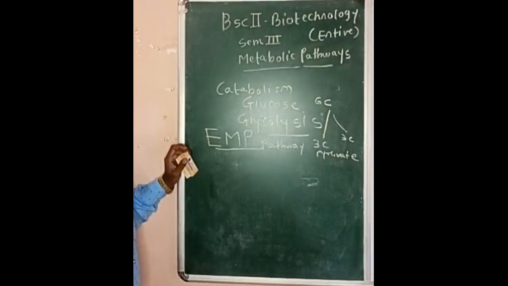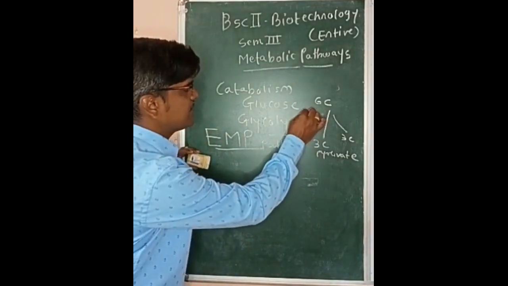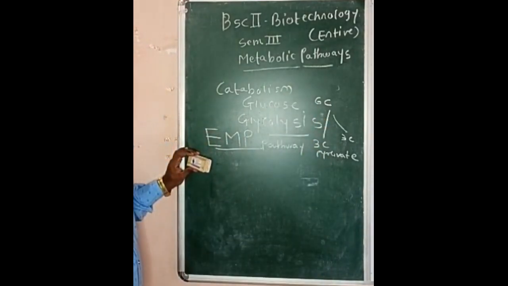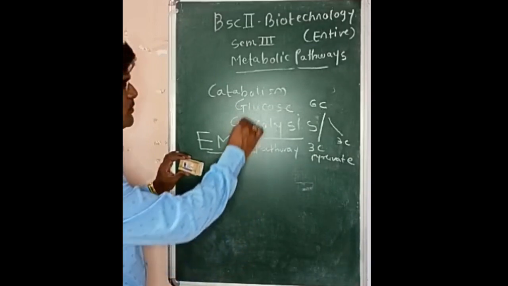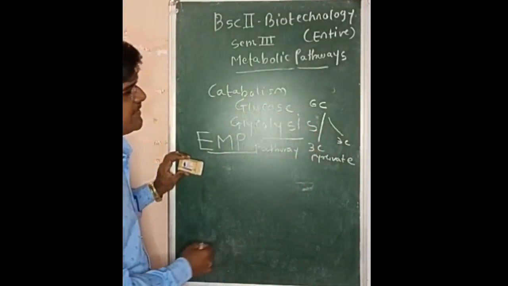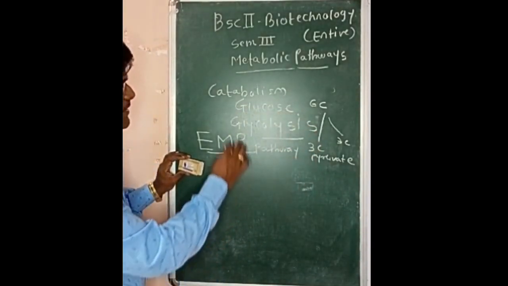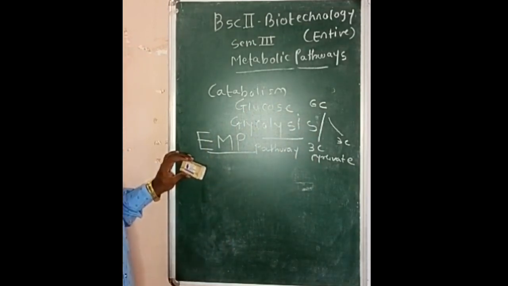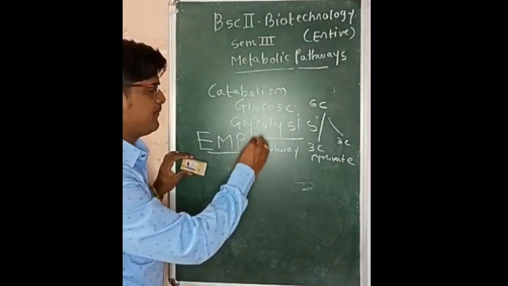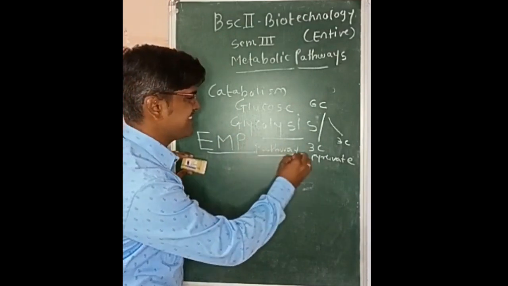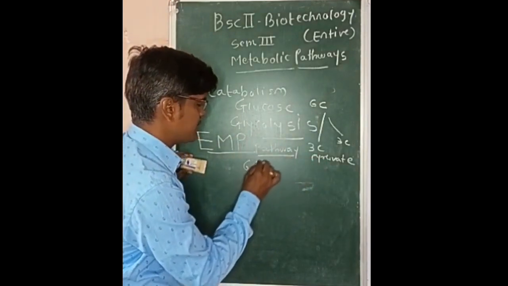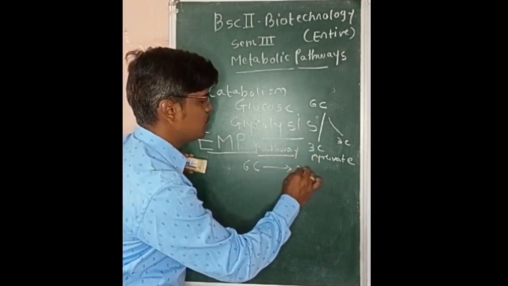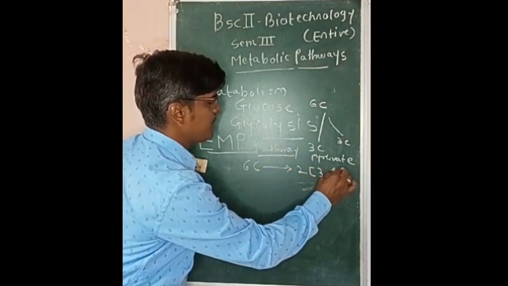So you are aware of this glycolysis since the 11th-12th standard. Now it is also included in the 10th standard syllabus, how this glucose molecule is catabolized to obtain energy in the form of ATP. There are two types of glycolysis. One is aerobic glycolysis, the other is called anaerobic glycolysis. Now this glycolysis is responsible for splitting of a 6 carbon molecule into 2 molecules of a 3 carbon compound.